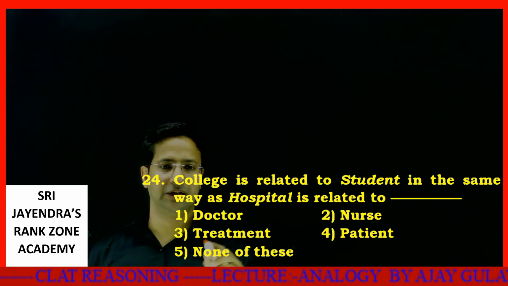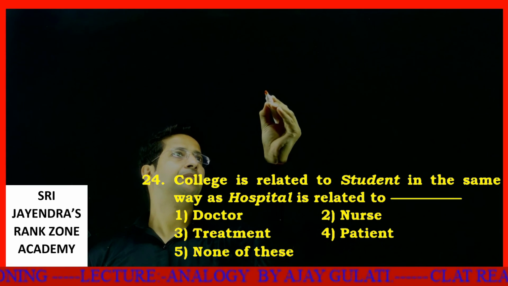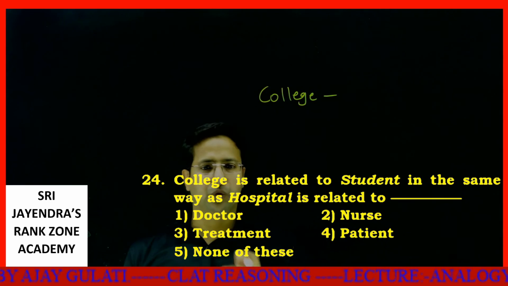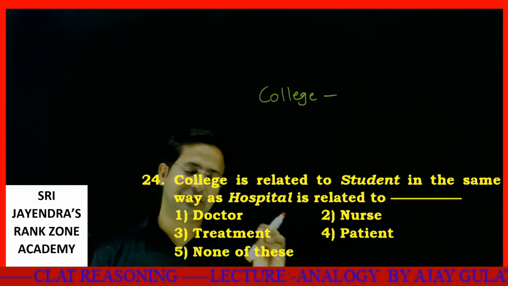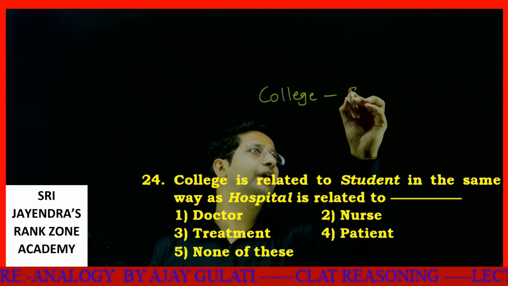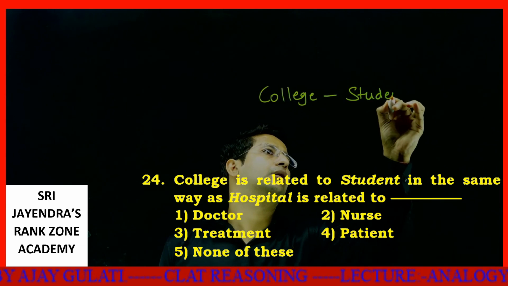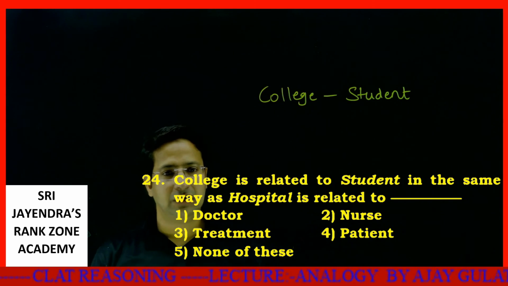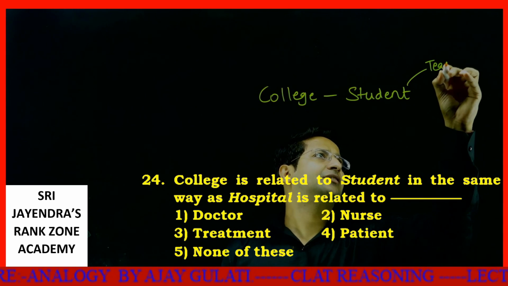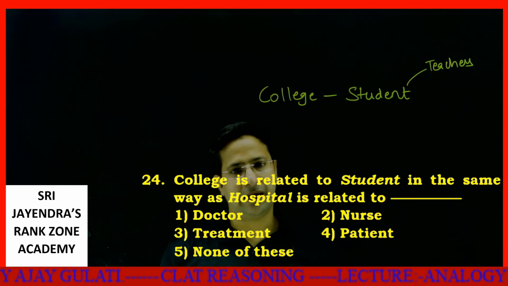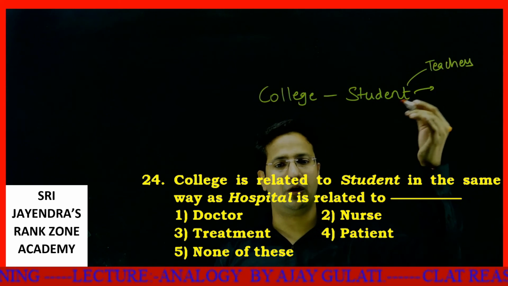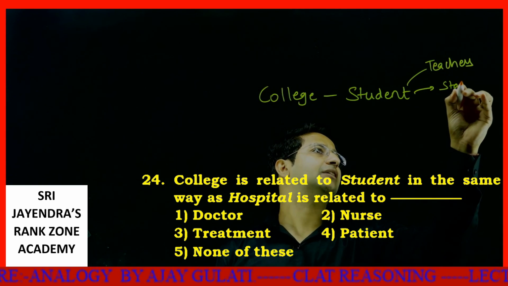College is related to student in the same way as hospital is related to what? See, what is the purpose of college? The purpose of college is to educate. So who comes to get education? A student comes to get education. A student is being educated by teachers. Then to maintain the college we have other staff, like cleaning staff or management staff.